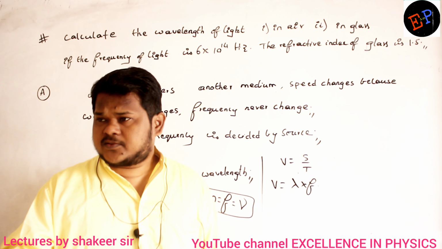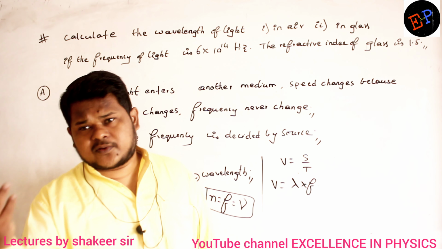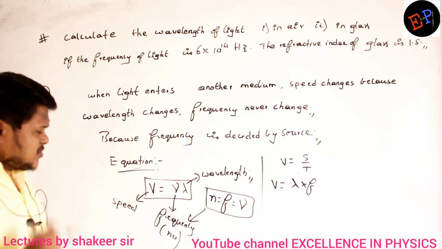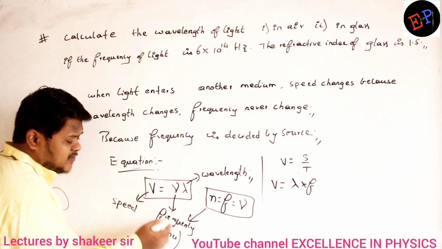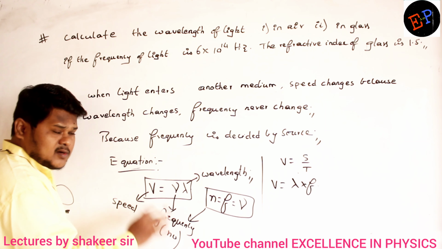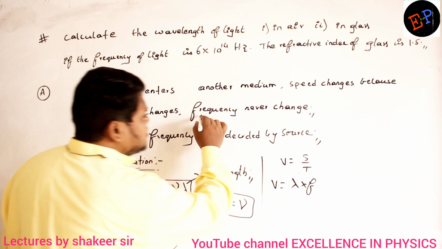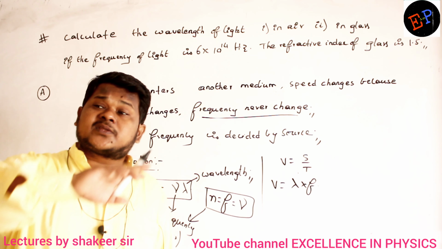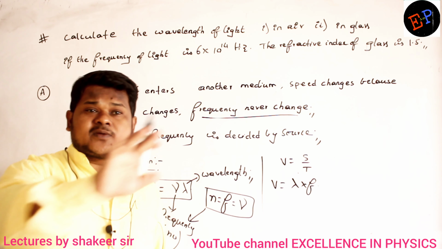Speed of light increases. When light enters from denser to rarer, speed will increase. Why is speed increasing? Not because of frequency. Frequency is always a constant, it will never change. Frequency is decided by the source which is producing this light.